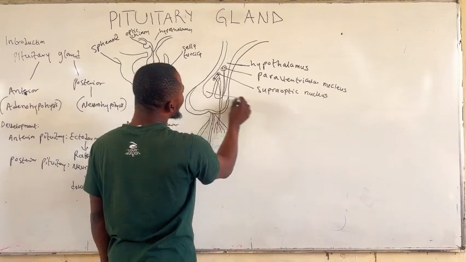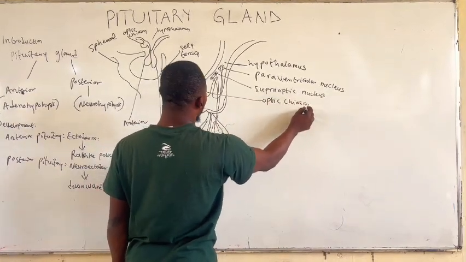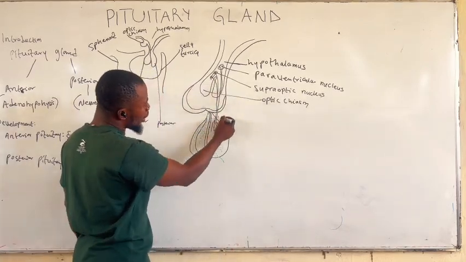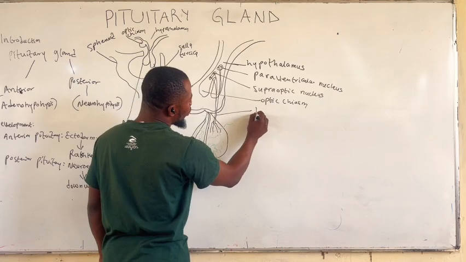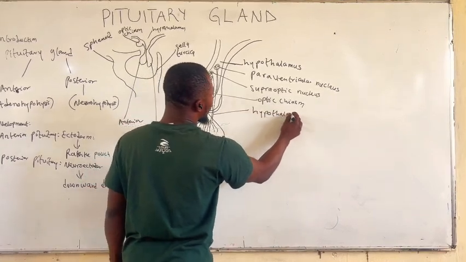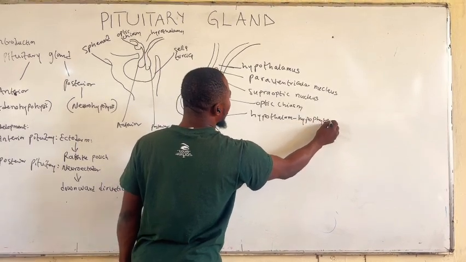Here we have the optic chiasm, and this connection that we have here is what we call the hypothalamo-hypophyseal tract.